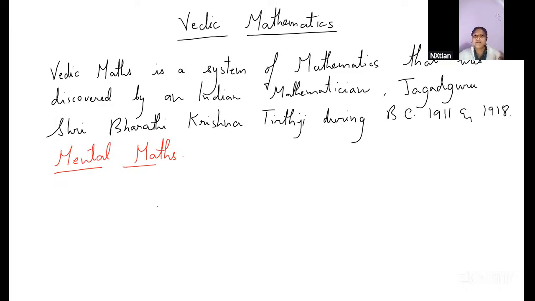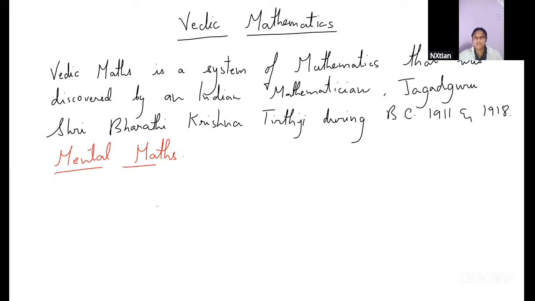We have a sutra for addition, a sutra for subtraction, a sutra for division, multiplication, algebra, and all of it. So these sutras are basically, like I said, formulas. In Vedic mathematics, there are 16 major and 13 minor formulas.